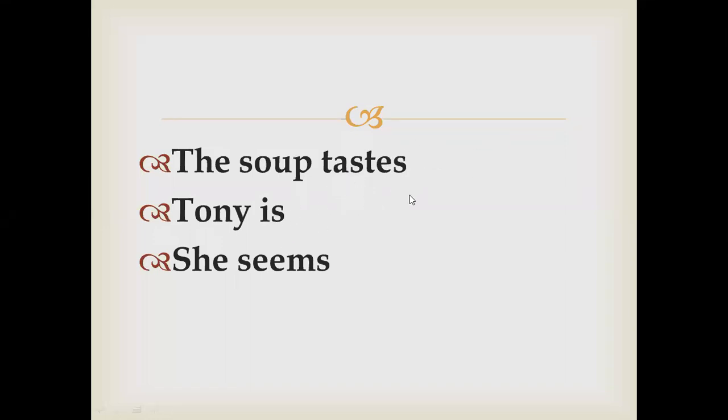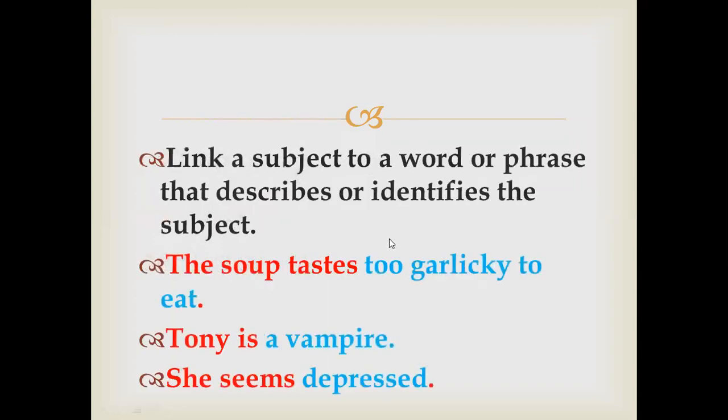This verb will work as a linking verb because it will join this part of the sentence with the other part of the sentence. Okay, here it will not show any direct action. No direct action is happening. Okay, in these types of words, no direct action is there. So one part is needed. Let me tell you that. See, the soup tastes too garlicky to eat.